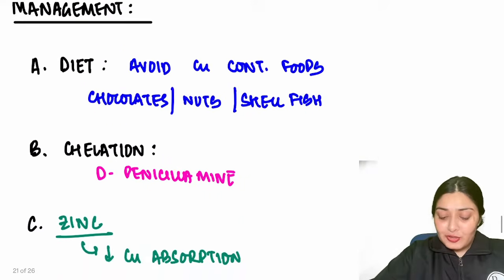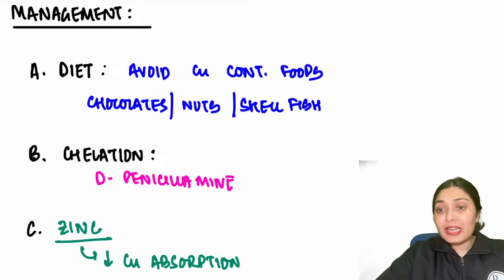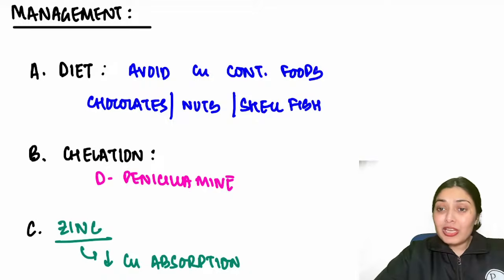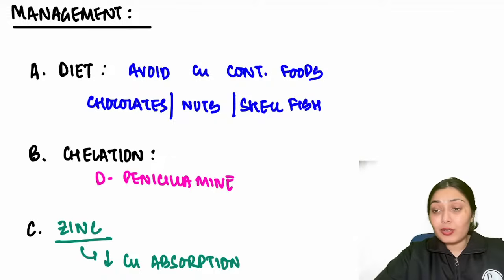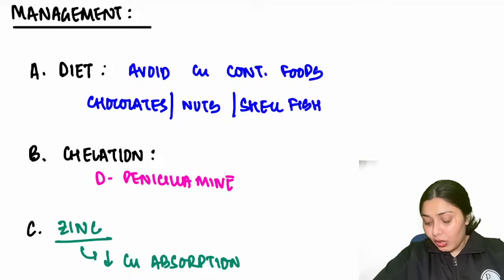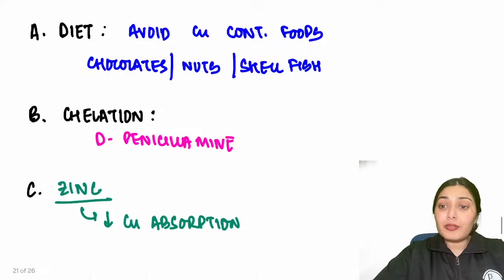Now, how will you manage this child? First management is diet only. You avoid copper containing foods like chocolates, nuts, shellfish. We do chelation of this copper by D-penicillamine, and zinc is also added. Zinc, what does zinc do? It decreases the absorption of copper from my gut. Right, so this is how you manage your Wilson's disease child.